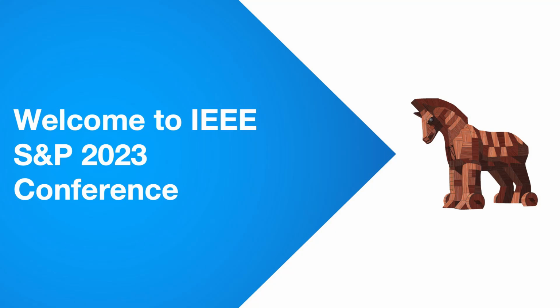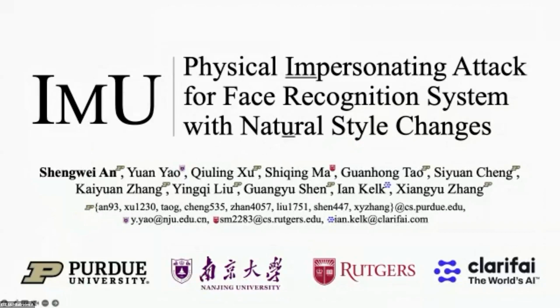I'm from Purdue. It's my great honor to be physically here to present our physical attack paper. Our paper's name is ImU, Physical Impersonating Attack for Face Recognition System with Natural Style Changes. This is a joint work by Purdue University, Nanjing University, Rutgers University, and Clarifai.